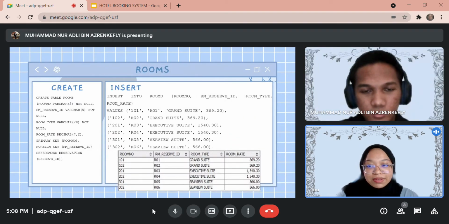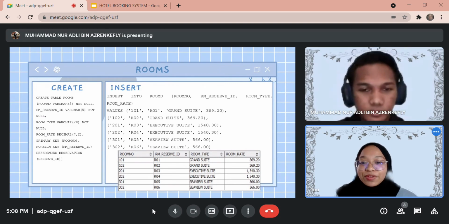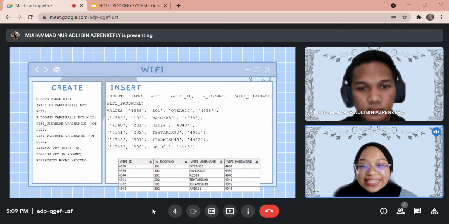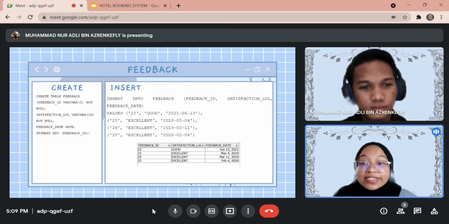Next, we have the rooms table. We create the rooms table as shown. So we insert this command to create output like this. Wi-Fi table. To create the Wi-Fi table, we type the command and then we insert into the Wi-Fi table as shown. This is the sample of output for the Wi-Fi table. Feedback table. To create the feedback table, we use this command. Then we insert this command to show the sample of output as shown.